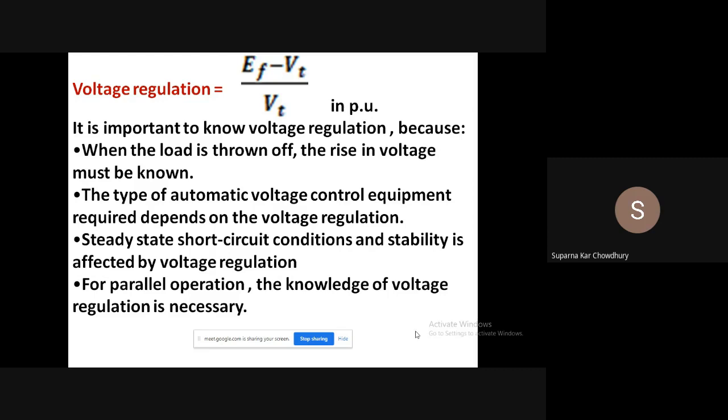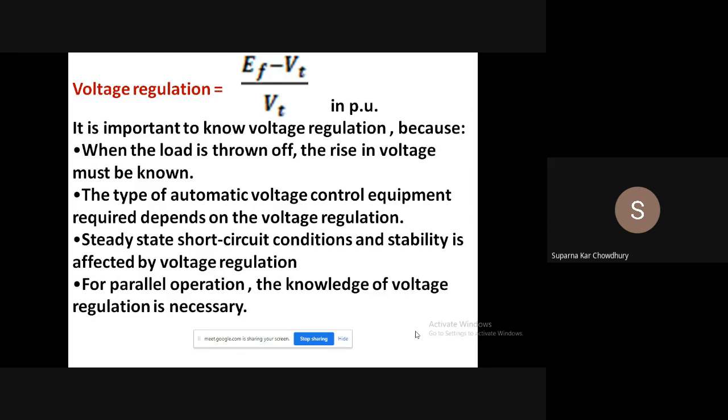Now, why is the voltage regulation important? That is because, say the machine is running at rated voltage. Now, if suddenly the load is thrown off, then the voltage will increase. The rise in voltage should be known, and the reverse is also true. That is, if we start the machine at no load at rated voltage, then if we load the machine, the voltage will drop. That is, I am talking about an isolated machine, not a machine which is synchronized with the bus bar.